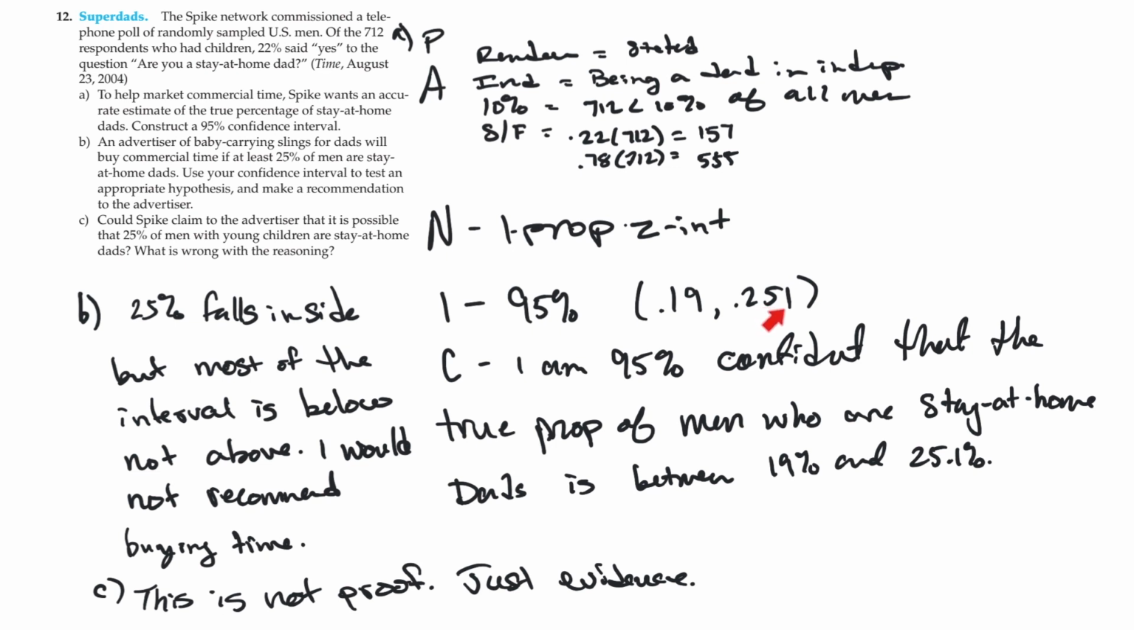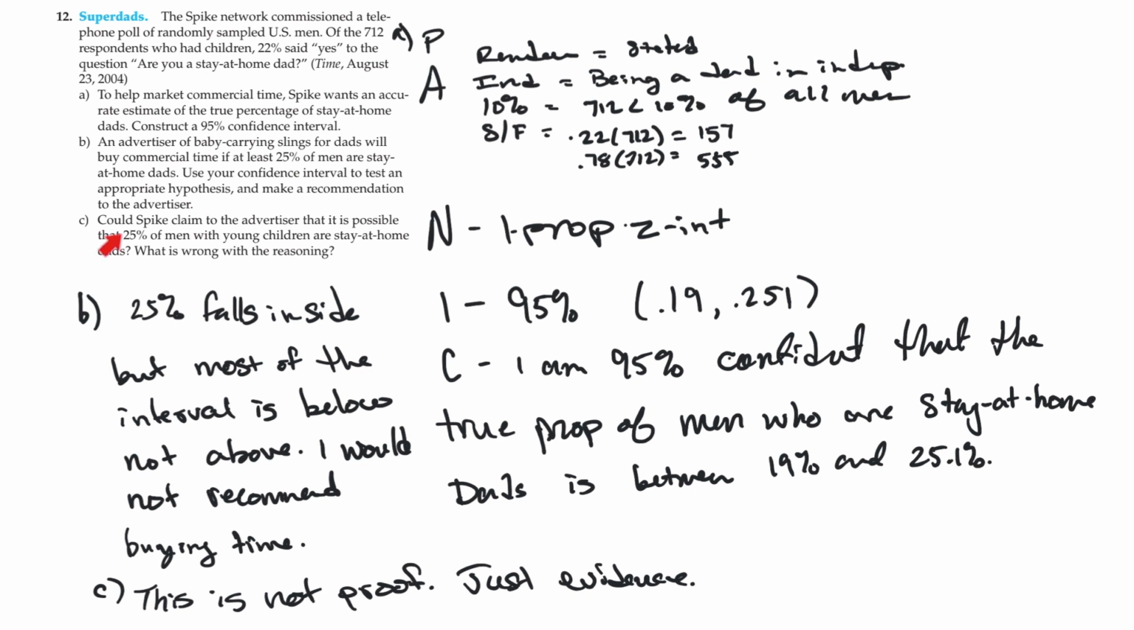I don't think you're going to have a lot of "and up" to go on when you recommend this to your client. 25% falls inside, but most of the interval is below. It's not above. So 25% could be the actual proportion of stay-at-home dads, but it could also be fairly low compared to 25%, but it couldn't be a lot higher than 25%. So you would be very cautious about recommending this. In fact, I probably would not recommend this if they were looking to get a number over 25.